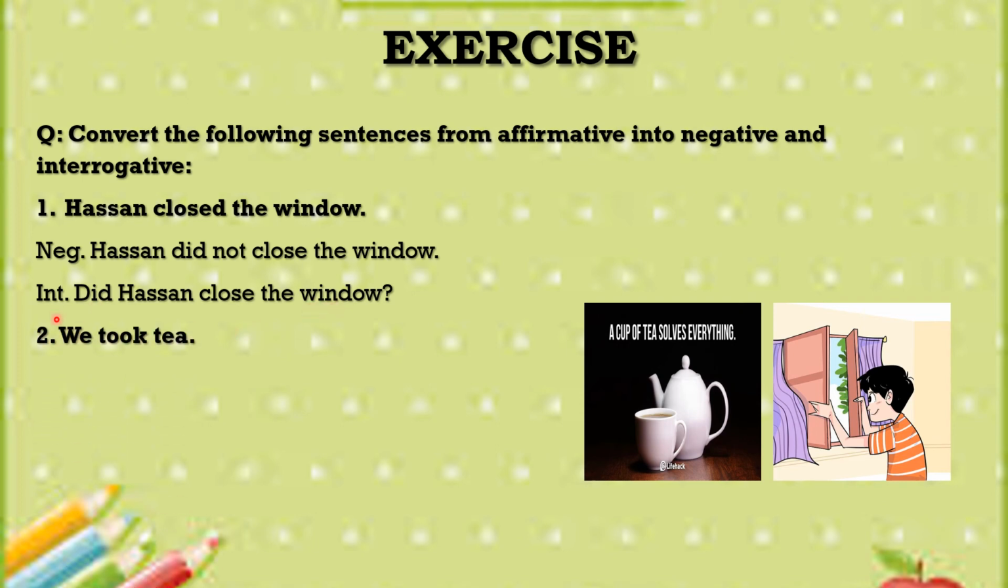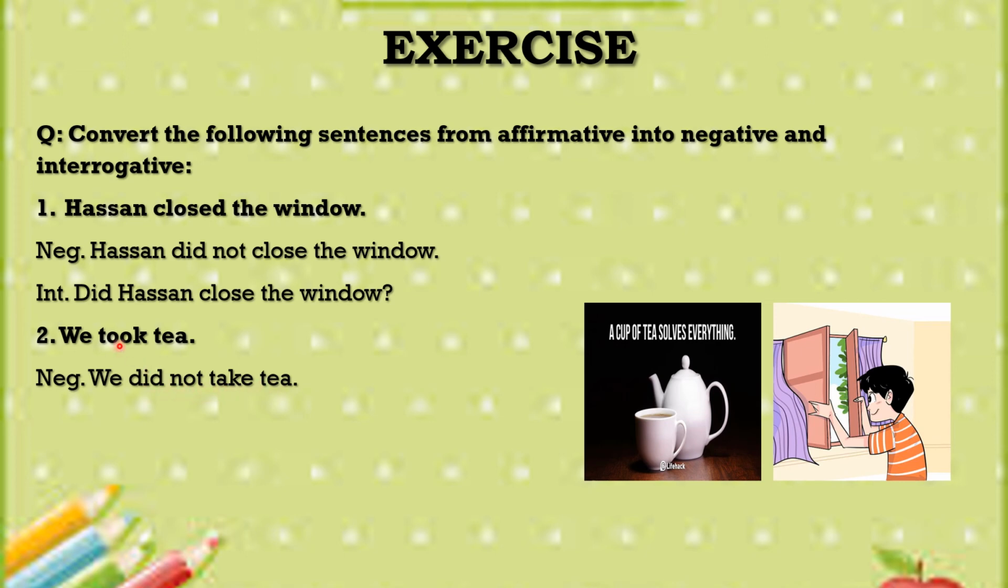Our second sentence is, we took tea. We is the subject, took is the second form of the verb, tea is the direct object. Let's convert it into negative and interrogative. We did not take tea. You see, after did not, I have put the first form of the verb.